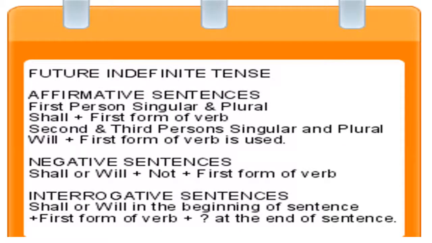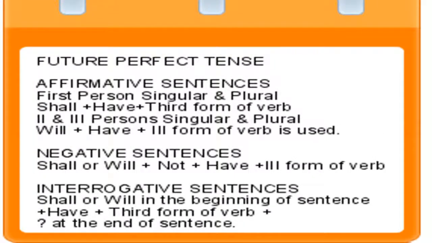Future indefinite tense. Affirmative sentences. First person singular and plural, shall and first form of verb. Second and third person singular and plural, will and first form of verb is used. Negative sentences. Shall or will and not and first form of verb is used. Interrogative sentences. Shall or will in the beginning of sentence and first form of verb is used, and sign of interrogation at the end.